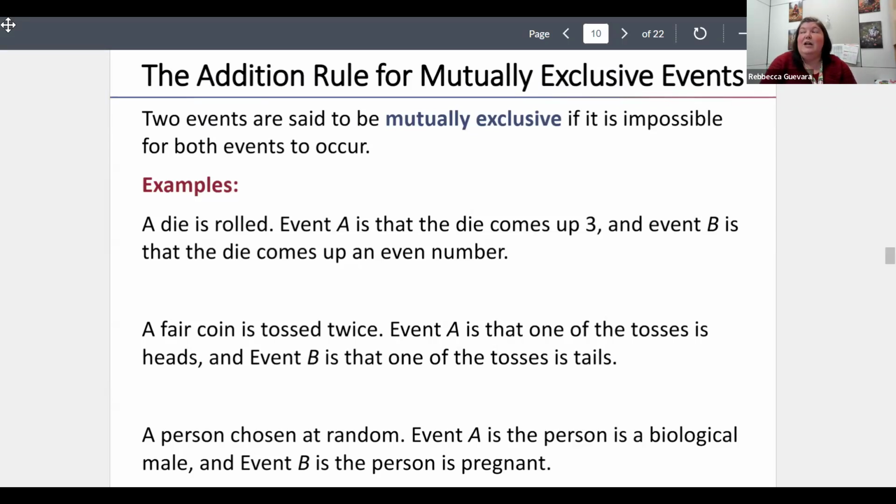So, in that data, if we had somebody who was working production, they weren't working in service and they weren't working in sales, they were just working in one field. Another example of this is if I roll a die and I have event A is that I come up with three, but event B is I come up with an even number. There's no way that I'm going to roll an event where I get a three and an even number.